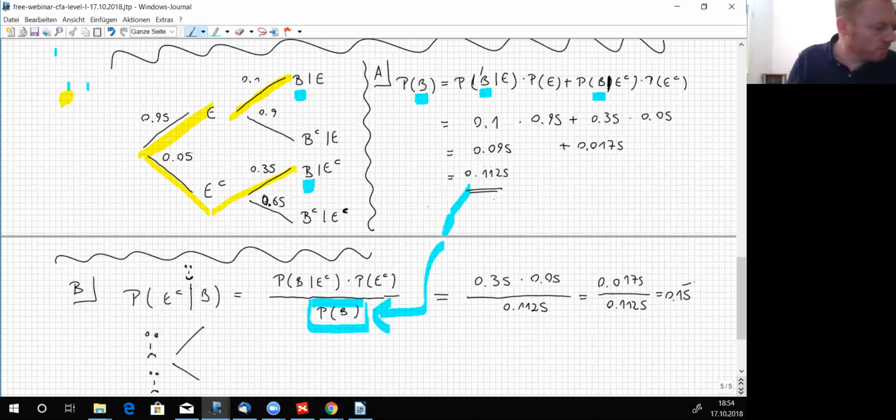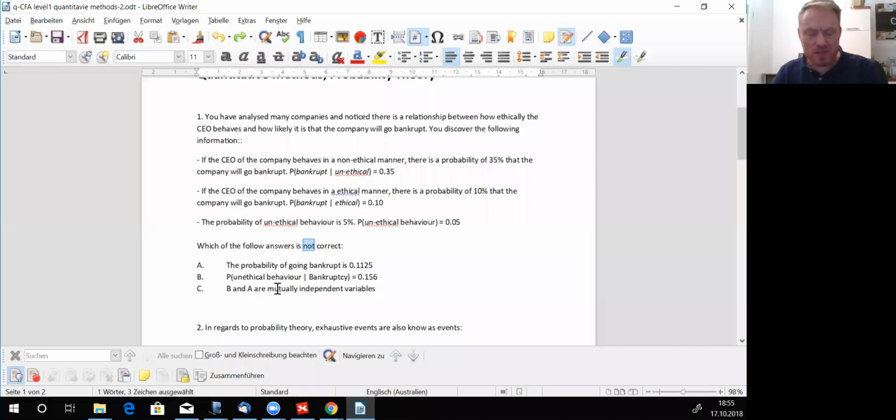Okay, cool. And of course, we need to round it. So 0.156. Let's just round it this way, meaning that answer B is a correct answer, because 0.156 is a correct answer.